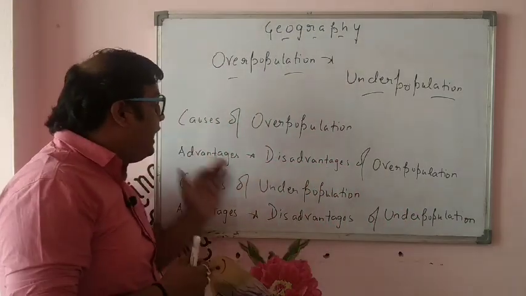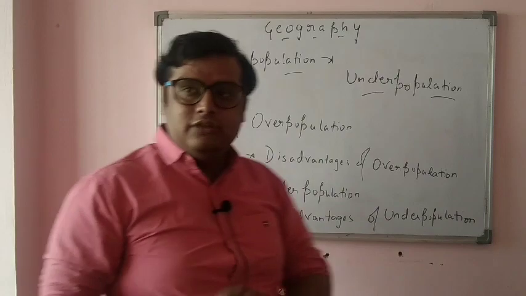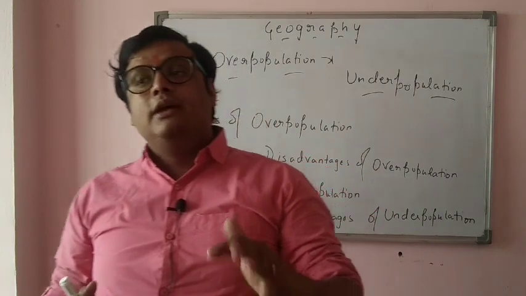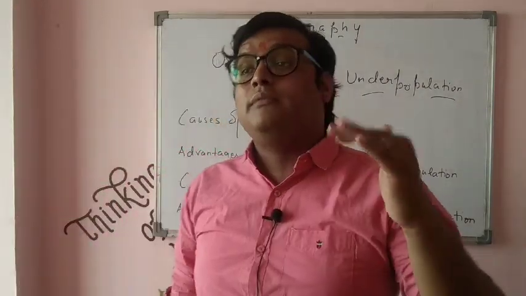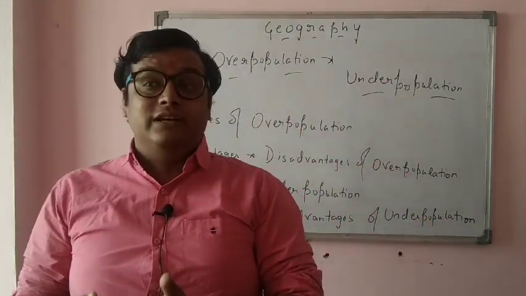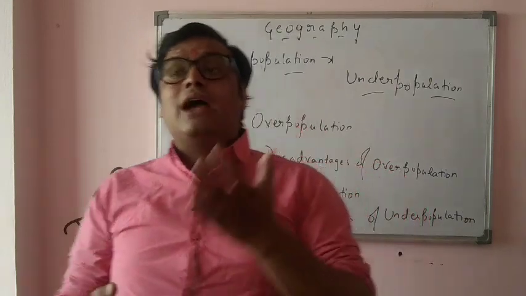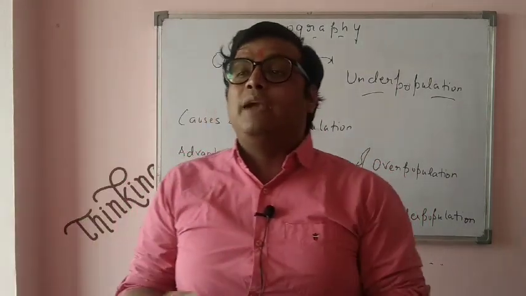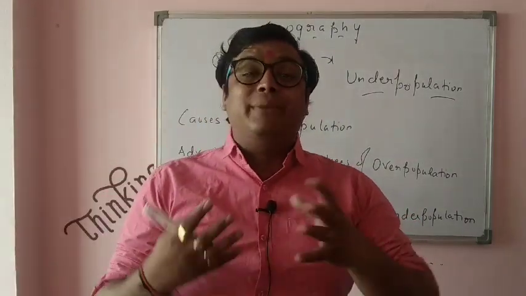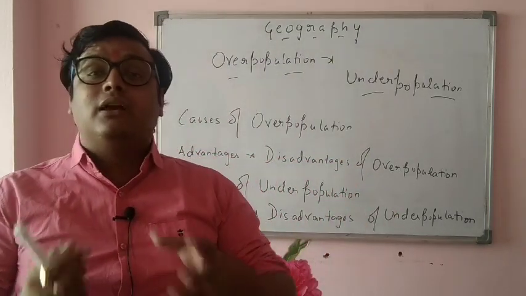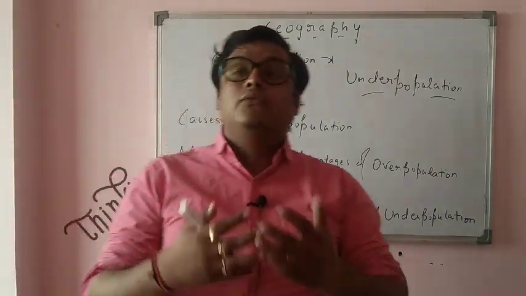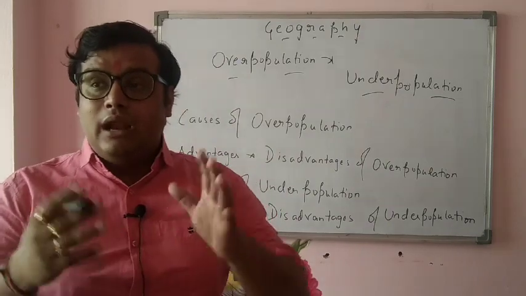Next, what are the causes of underpopulation? Just the opposite. There would be low birth rate, and high death rate. High death rate means the number of people dying in a particular place can be more. Next, lack of educational facilities, lack of job opportunities, lack of transportation, the infrastructure of that place would not be proper. Or one more reason can be a war or an epidemic that would have destroyed that place. Sometimes a country has a fight, a war happens, an epidemic spreads, a very big pandemic comes, then the people would have died or they have run away from that place. So underpopulation can be there.